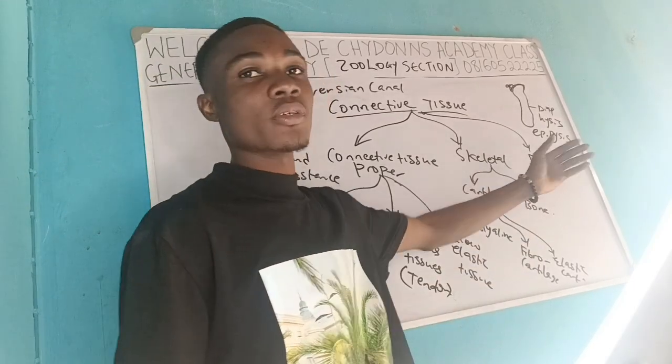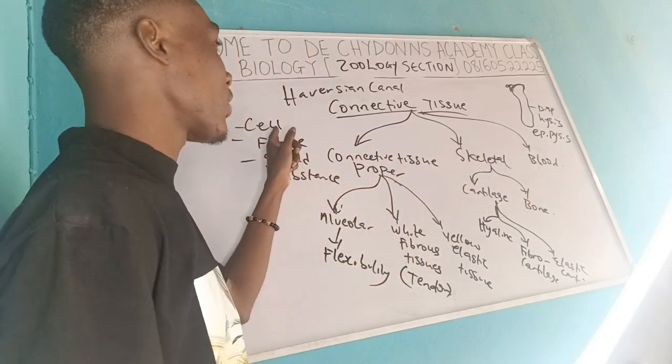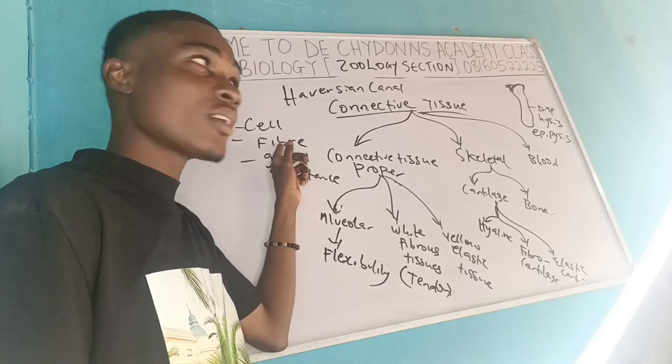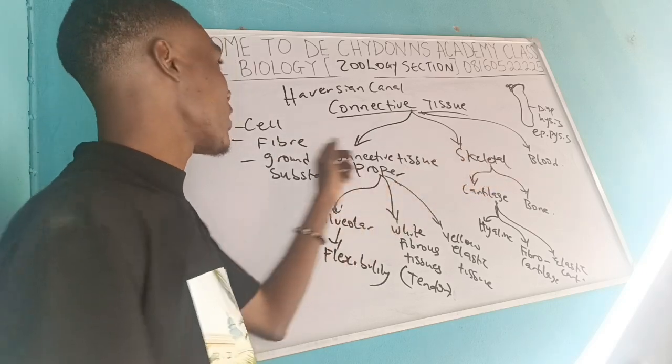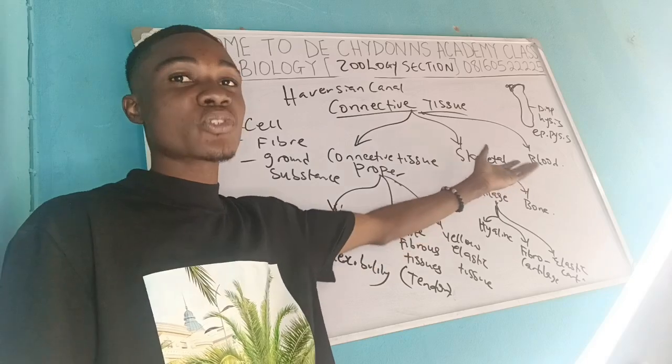Now coming to the blood. Blood has so many cells. Remember, blood has cells, but blood does not have fiber, and that is why it is mostly liquid. So there is no fiber in blood. It has cells, which are called the blood corpuscles.